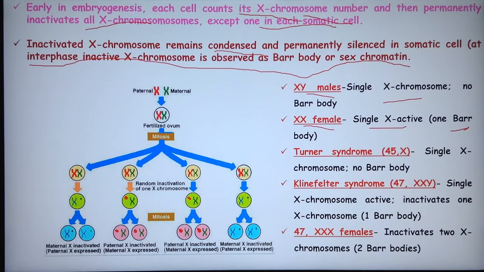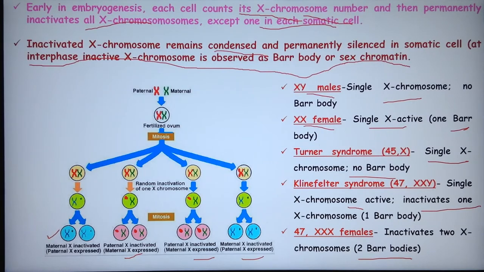Turner syndrome is 45,X, a single X chromosome, no bar body. Klinefelter syndrome is 47,XXY, a single X chromosome is active and it inactivates the other X chromosome. 47,XXX females inactivate two X chromosomes, two bar bodies. So this is maternal, this is paternal. Here we have paternal X inactivated. Here we have paternal X inactivated. Here we have maternal X inactivated. Here we have maternal X inactivated.